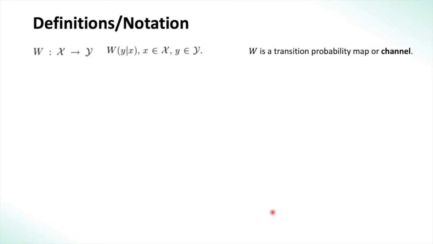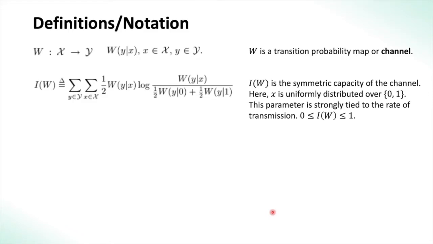That is, the input to W here, which is X, is only going to be a bit 0 or 1. Y can be any discrete set. Next, we move to I of W, which is the symmetric capacity of the channel. Here, X is uniformly distributed over 0 and 1.